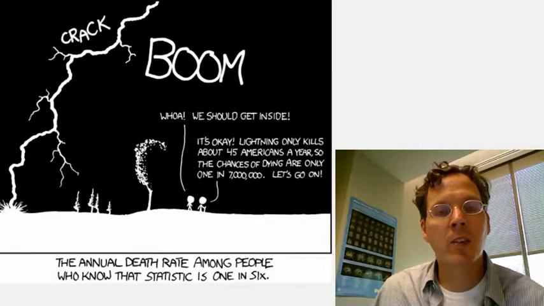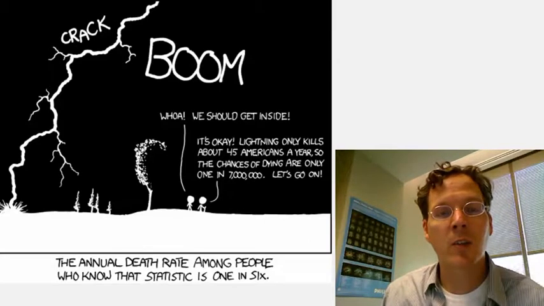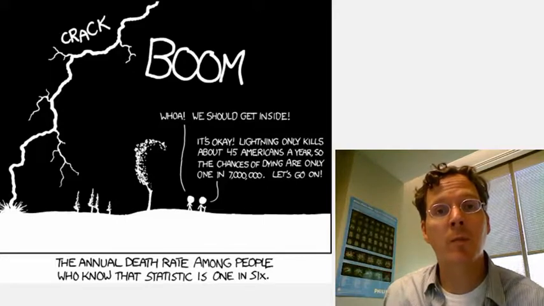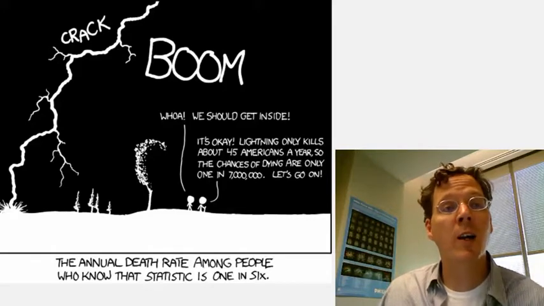So conditioning is wonderfully illustrated by this XKCD comic here. In this case, two people are standing out in a field right near a tree in the middle of a lightning storm, and one of them says we should go inside. The other one says, well, the chance of getting hit by lightning is only about 1 in 7 million, so we're fine. And the tagline is that the death rate among people who know the statistic is 1 in 6. And what the comic is highlighting is that this person hasn't conditioned on what they know, right? In this case, if you were to condition on the death rate for lightning strikes among people who are standing in fields in lightning storms near trees, it would be much higher than 1 in 7 million.